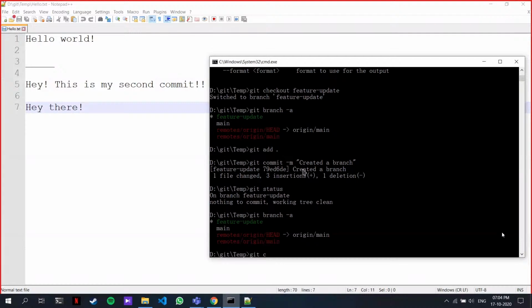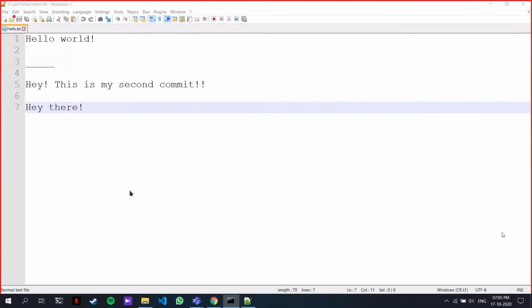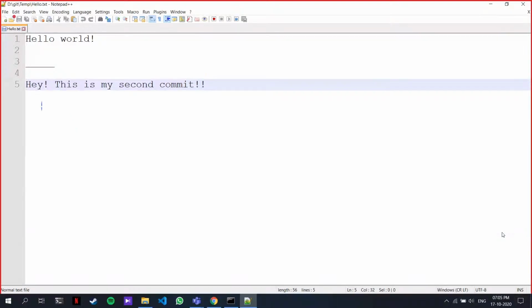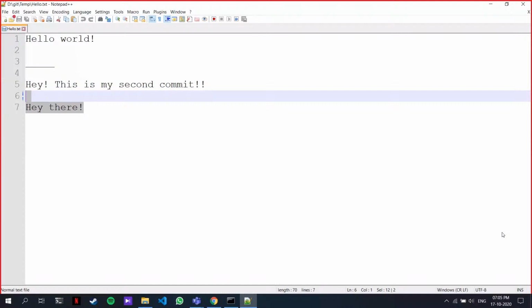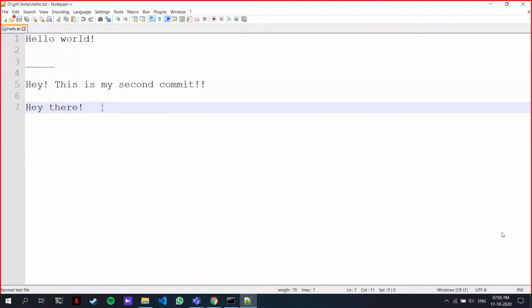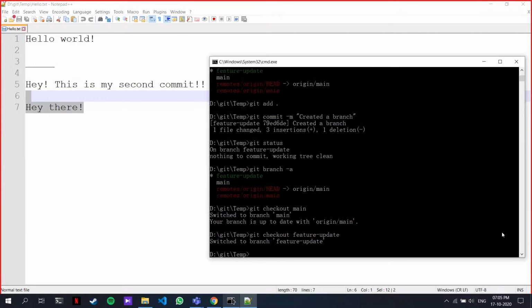Now if I switch back to my main branch, this checkout command basically is used to switch between branches. So git checkout main, and I press enter. Now I've switched back to my main branch. If I come here, you can see that the line is gone. So basically that hey there was a feature. This hey there is a feature I added, and in the main branch the feature is not there. So I created a parallel copy of the source code, added the new feature, and made the checkpoint.